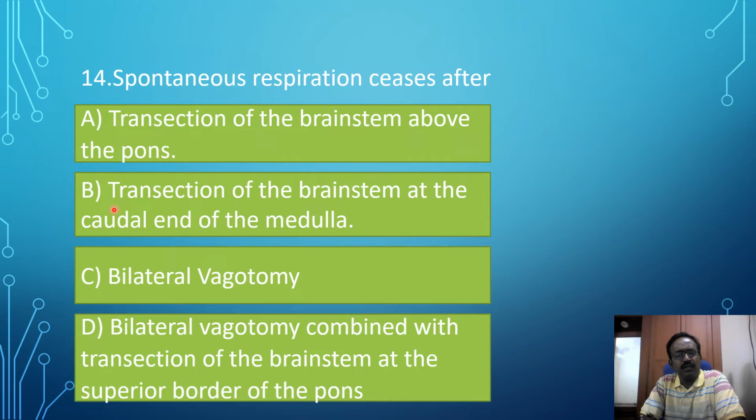Option B, transection of the brainstem at the caudal end of the medulla. Caudal end means tail end, below the medulla. If the transection lesion occurs below the medulla, the medullary control is lost. So respiration completely stops. Respiratory arrest will occur. So this is the correct answer.